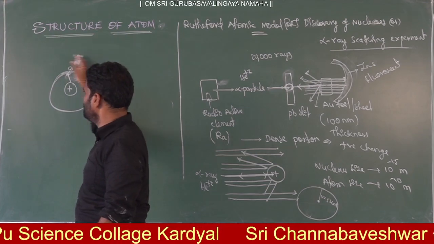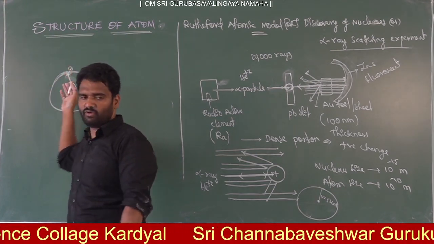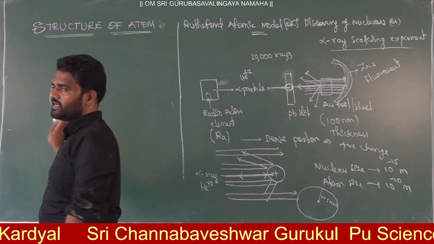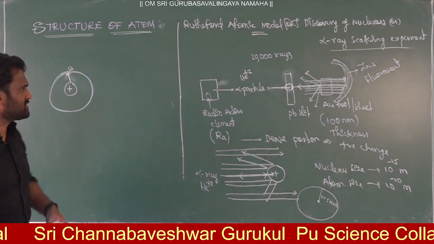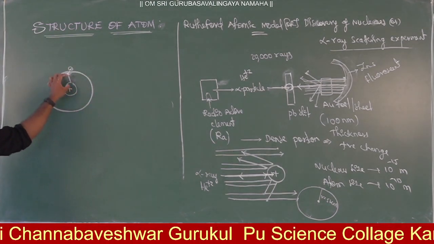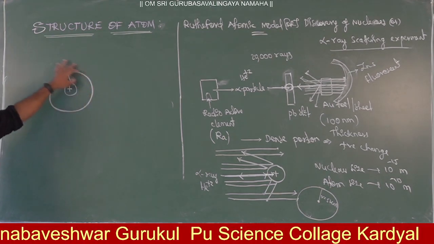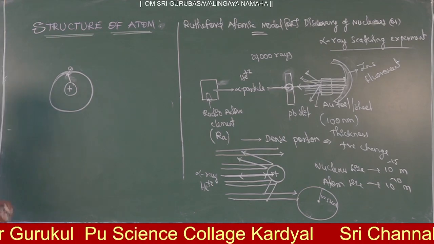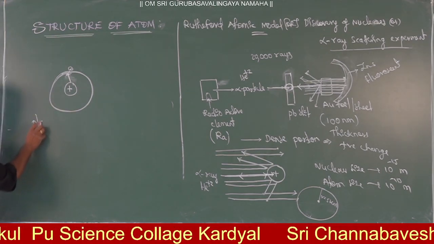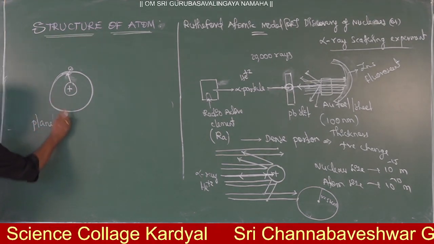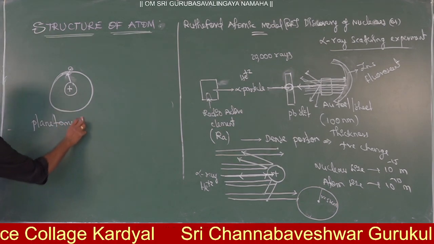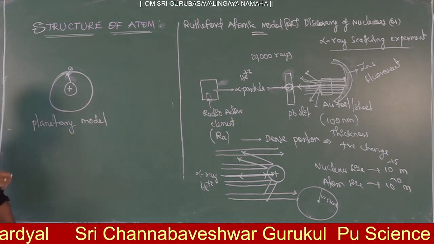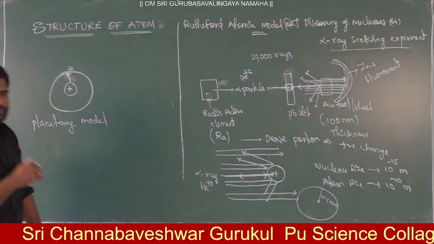Like that, there will be a revolving of electrons around the nucleus. Due to this, the atom is getting stability. Electrons are not stationary, they are not in one place, they are moving around the nucleus. This is the planetary model, which was proposed by Rutherford.